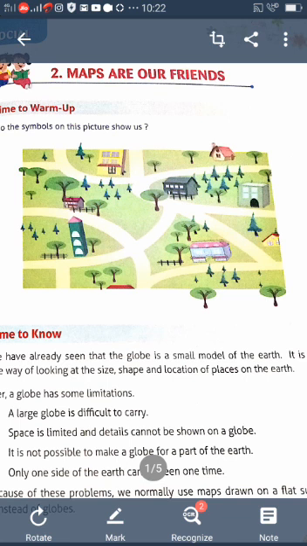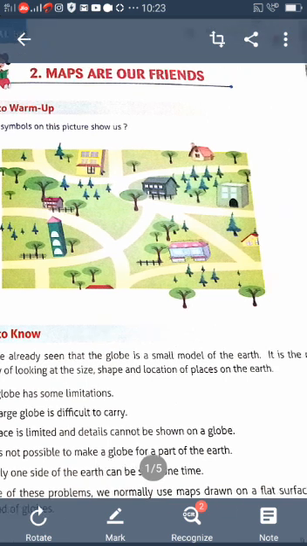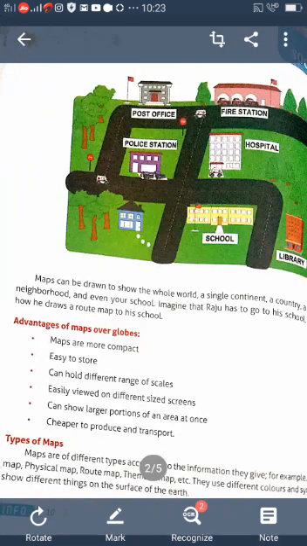So, all of you know the word atlas. What is an atlas? An atlas is a book of maps. Understood? Atlas means a book of maps. So, a map can be drawn to show the whole world, a single continent, a country, or a city. Even your school can be shown on a map.